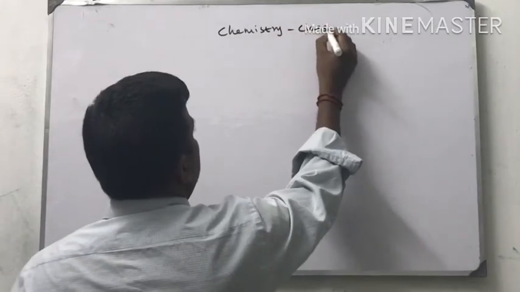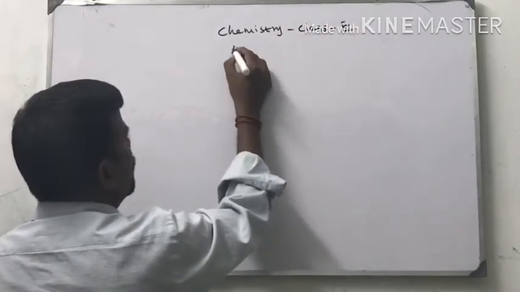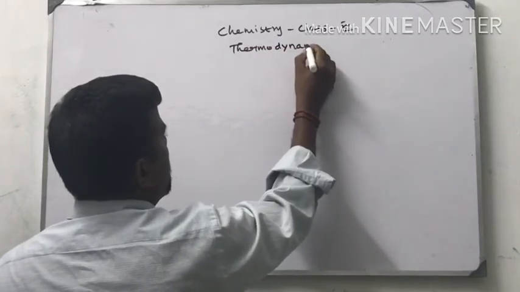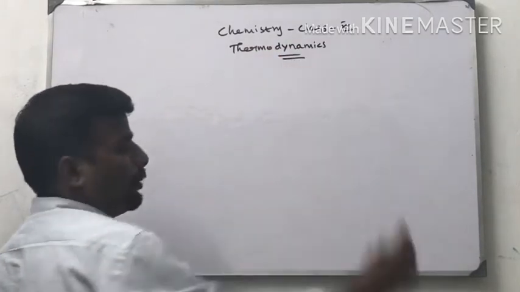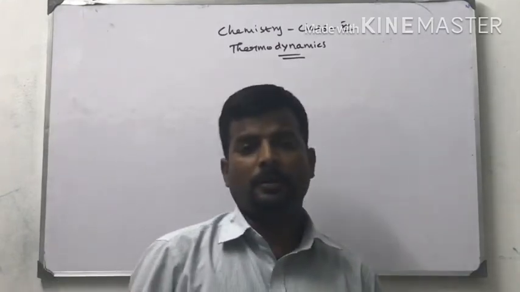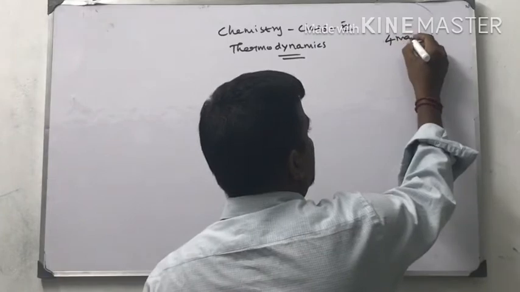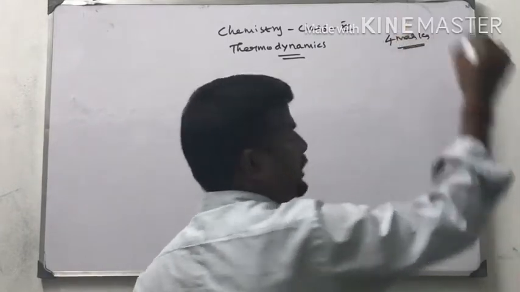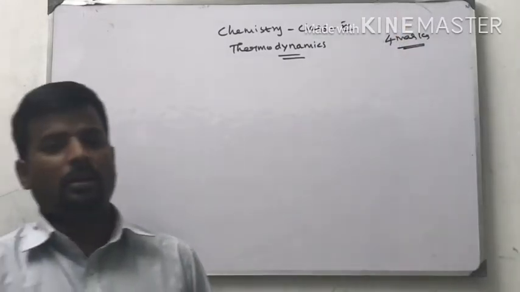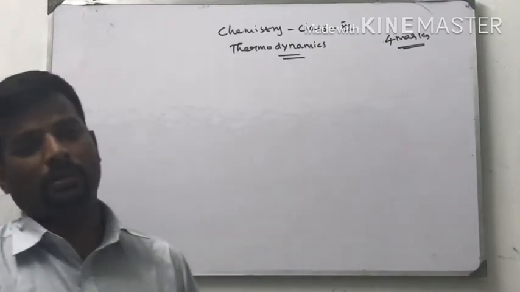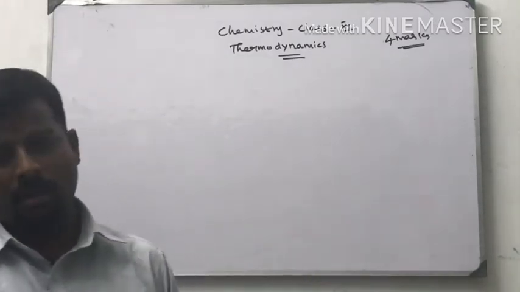Class 11, thermodynamics. A very important chapter in chemistry. This chapter carries 4 marks in the CBSE 11th board examination, so give utmost importance to this chapter.